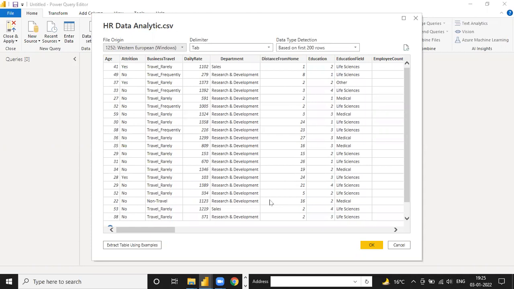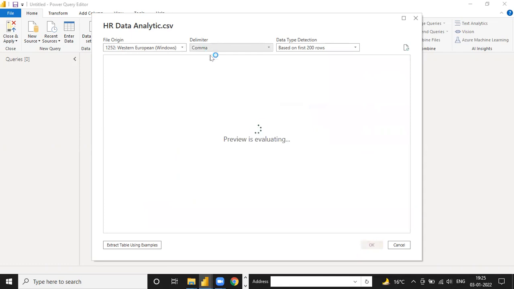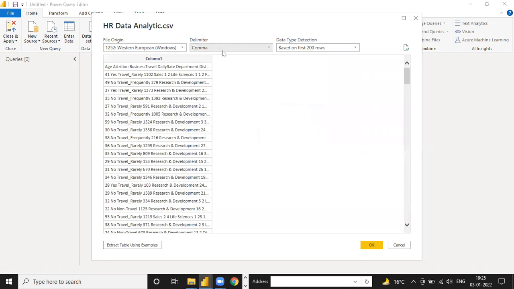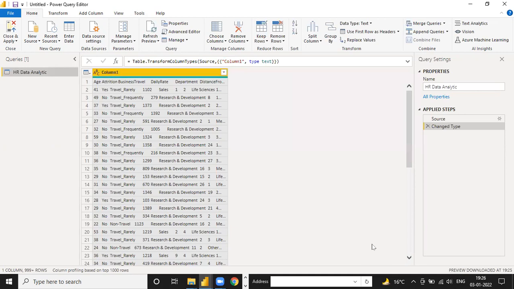Suppose sometimes Power BI does not provide you the best view of data. In the delimiter, you can see the option is tab, which Power BI automatically selected from the backend. But generally, the default option in Power BI is the comma delimiter, and you can see the same columns from the Excel file. Same column, like column 1, we have messy data. So I'm working on this data. How to separate this data, I will tell you in just 1 minute. So click on this OK option. When you click on this OK option, it means your data is loaded into Power Query.